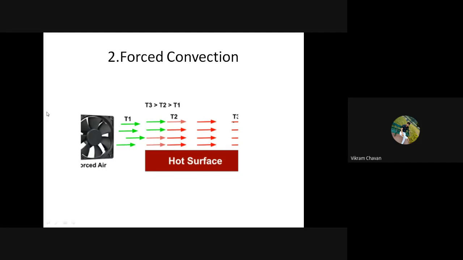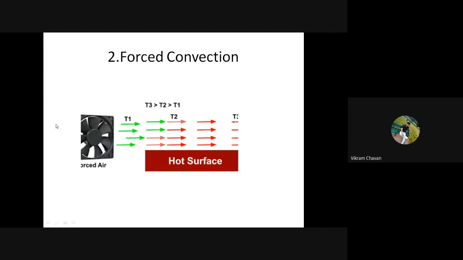Okay, so draw a simple diagram of forced convection. Show one blower over here.